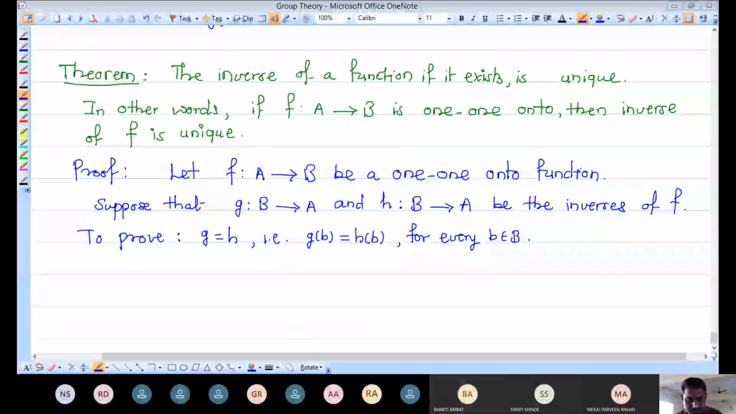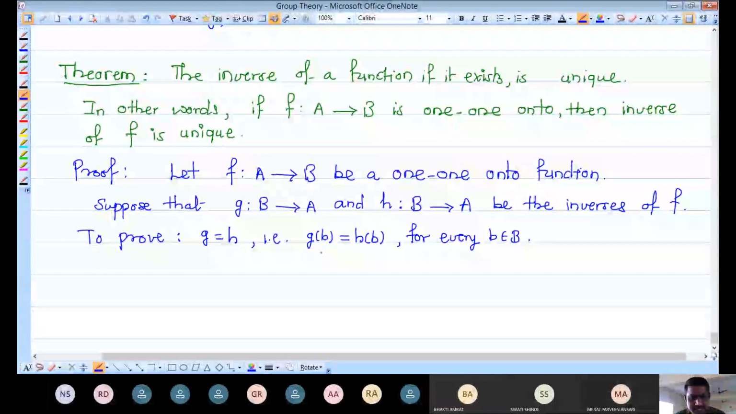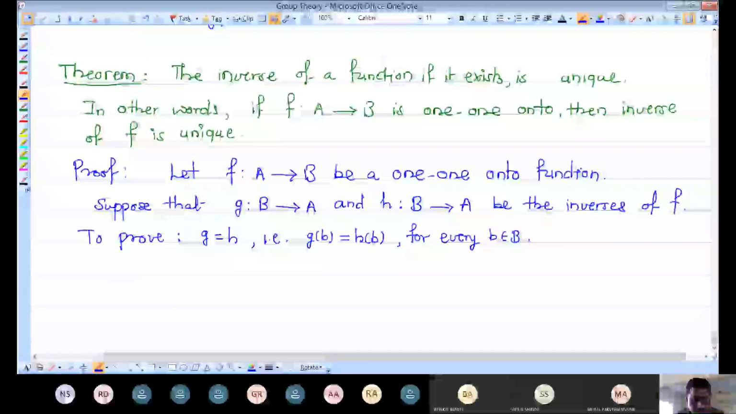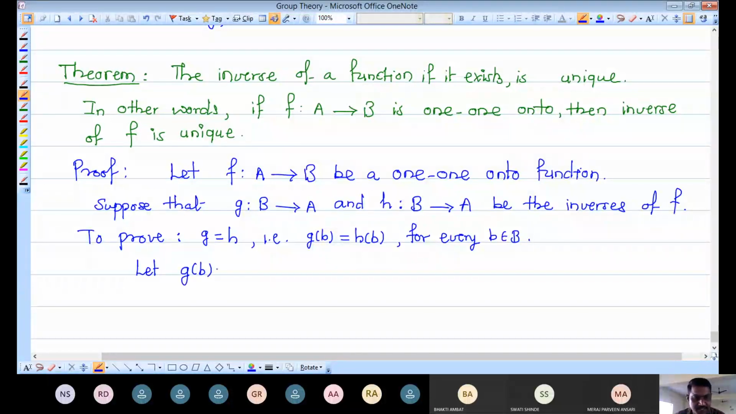Okay, so I continue again. So we have to prove g of b must be equal to h of b. So for this, let g of b be the image of an element of capital B, and it is nothing but